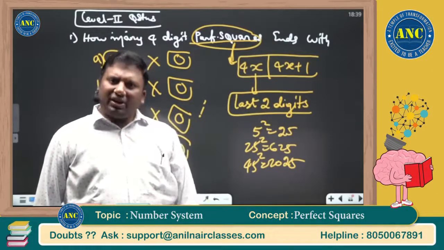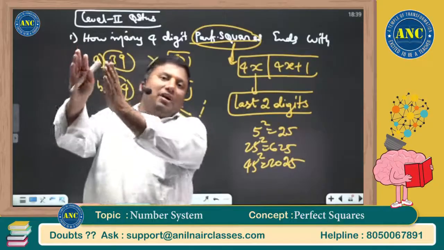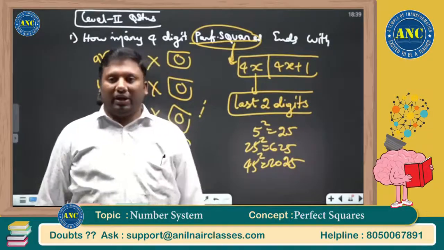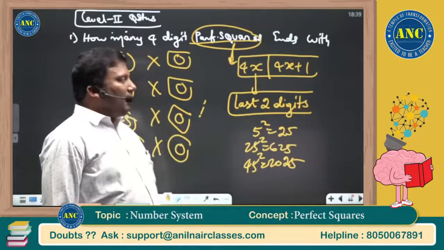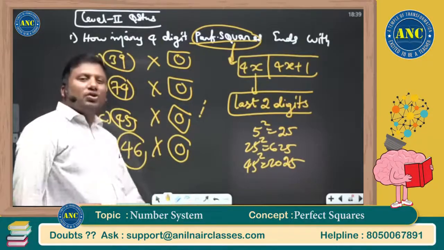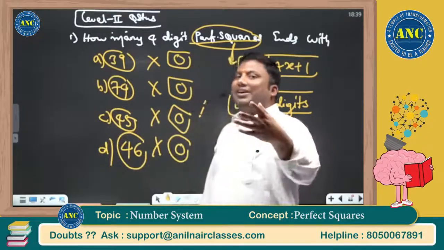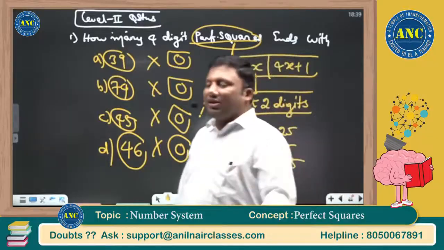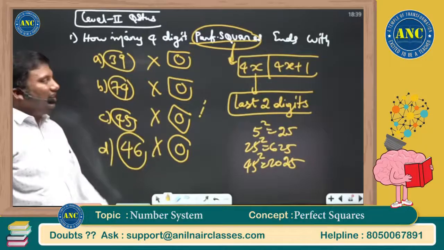But is it a perfect square? No. If it is a perfect square, it should always be of the form 4k or 4k plus 1. In most of the questions in today's class, the answer is 0. Proving why it is 0 is the learning for the student. I hope the idea is clear.